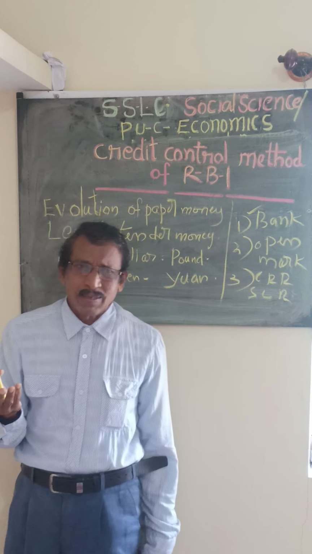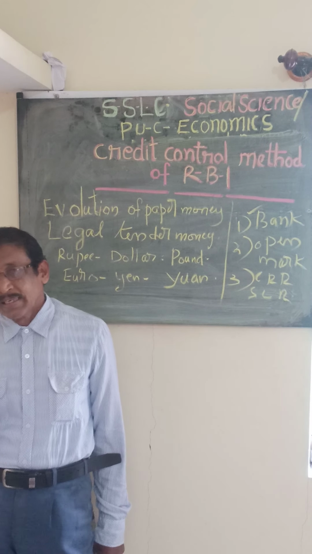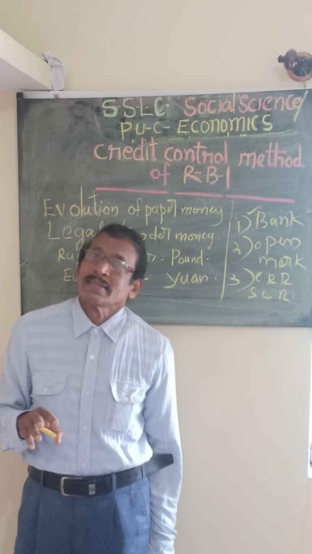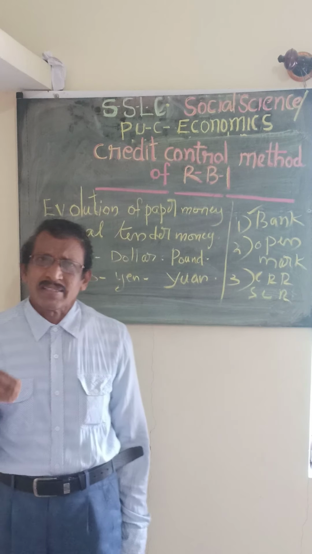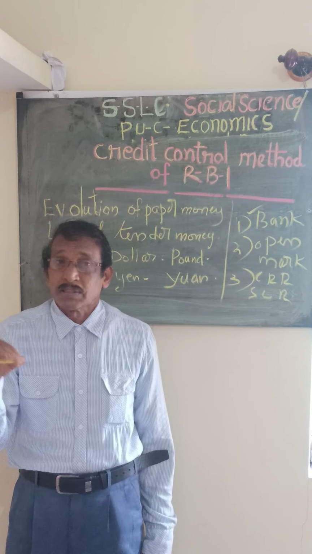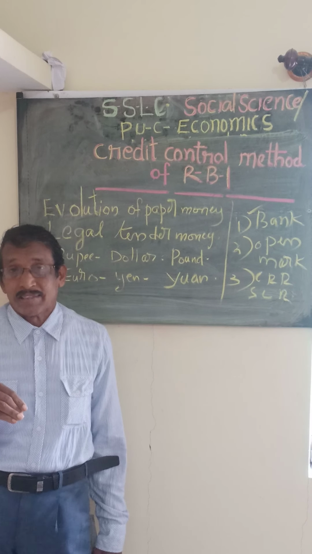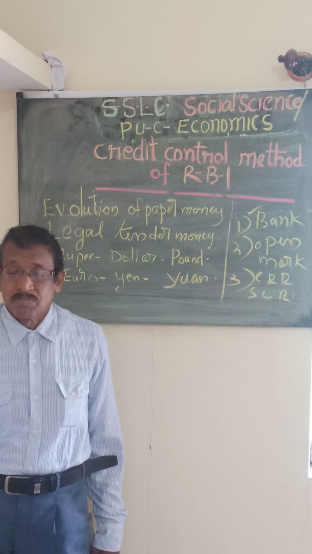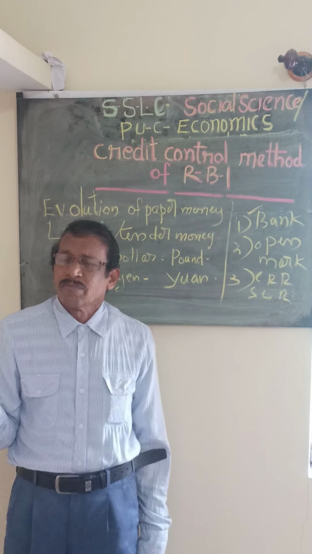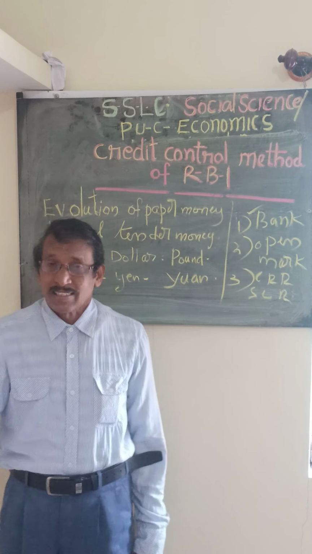So it regulates consumer's credit. By the qualitative method, the Reserve Bank regulates the consumer's credit. Sometimes loans are given for purchasing electronic equipment or other things, and the Reserve Bank can regulate that. By using this qualitative method, the Reserve Bank can direct the commercial bank not to lend for this kind of purpose if there is inflation or an increase in the supply of money.